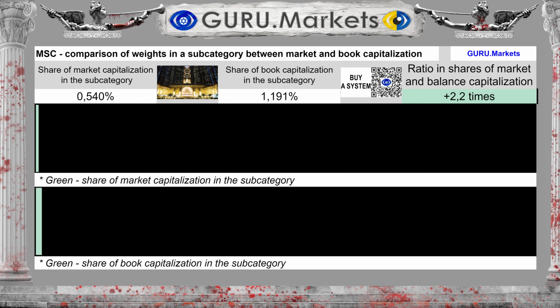Having made a comparison of the shares occupied by the exchange and book value, we can see the following. Occupied share Studio City International in the subcategory in case of market capitalization assessment is 0.54%. The book value is 1.191%, which is 121% more than the share of market capitalization.